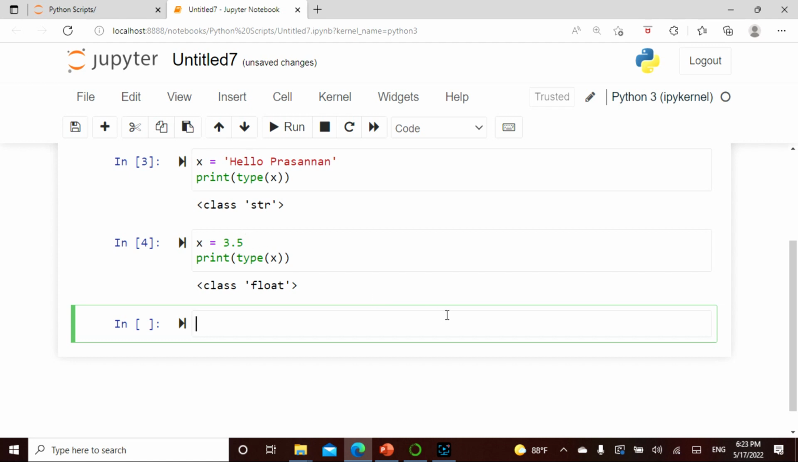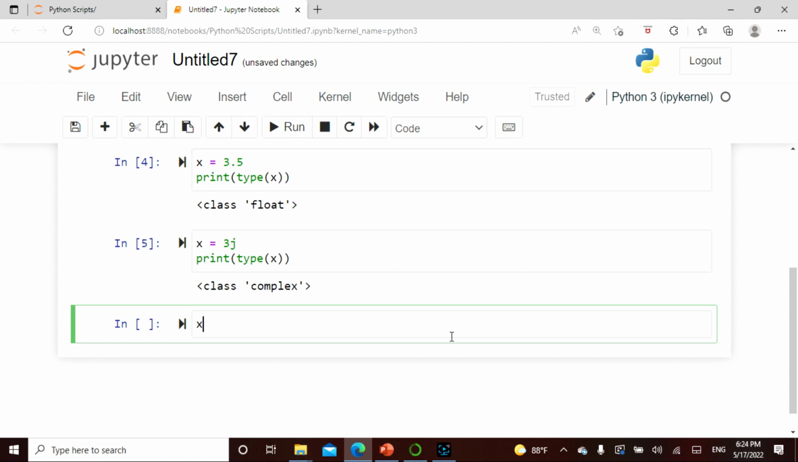Okay, now let's actually go a little bit further as well. X equals, now say 3j. Okay, now I say print type of x. Okay, it's a complex, because during our initial schools we have actually seen imaginary numbers and complex numbers, so this is a complex number. Now let's actually go forward and let's actually see.